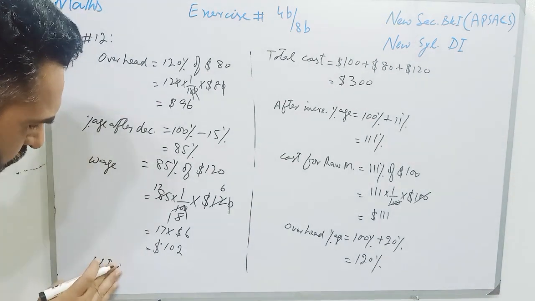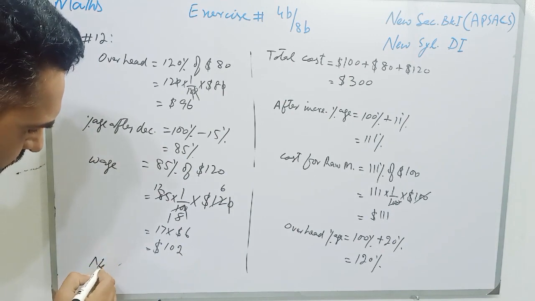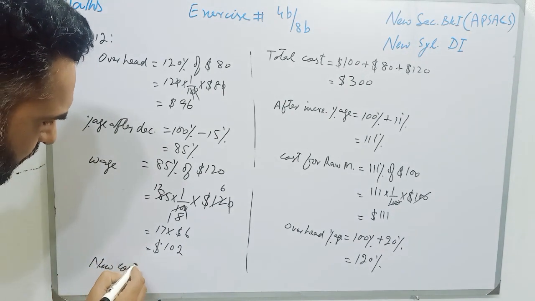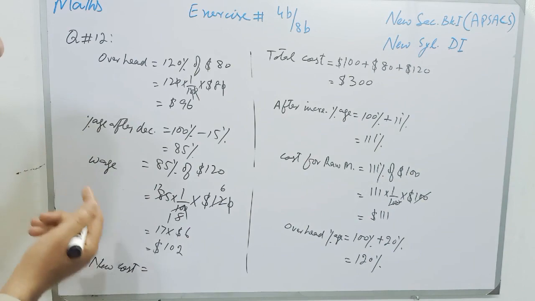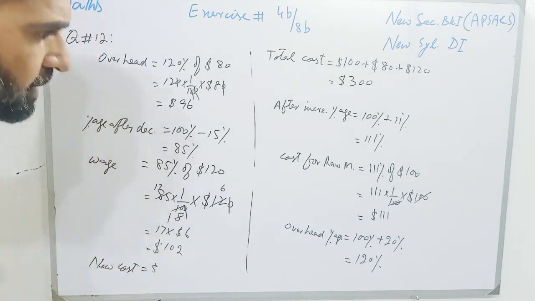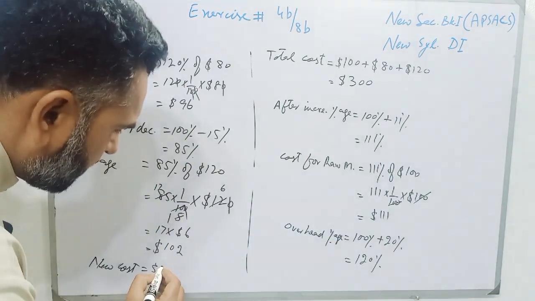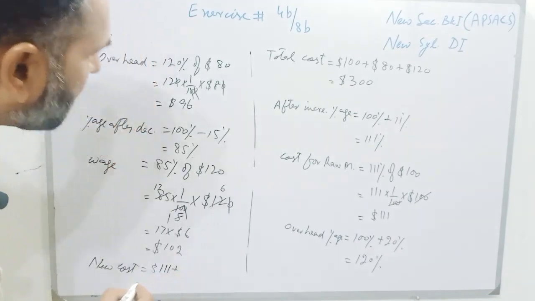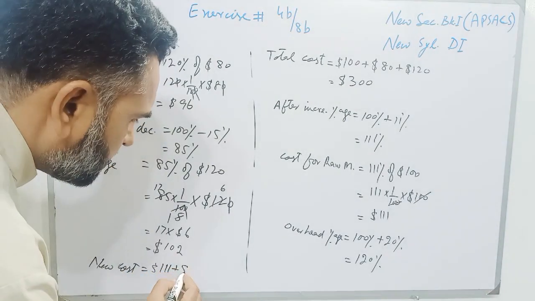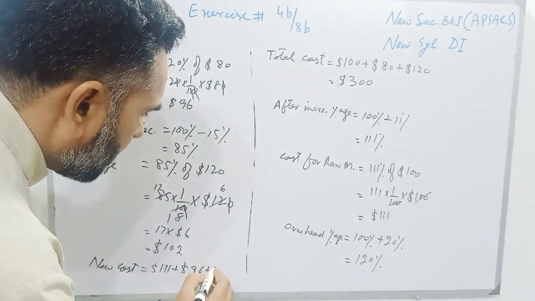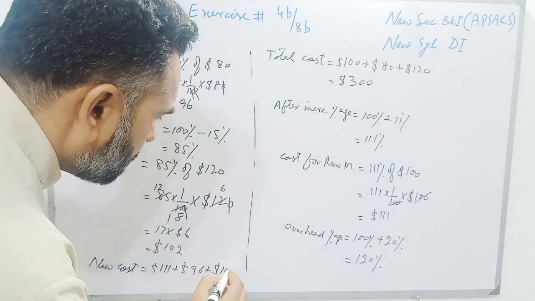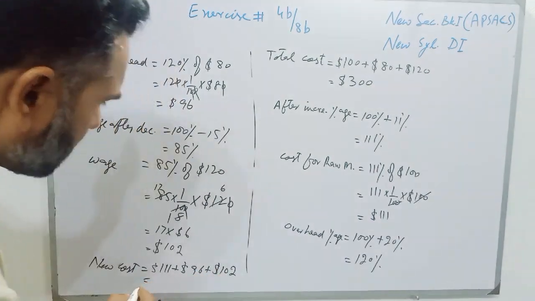Now students, after the changes in price, the new price, or new cost, is a better word. The new cost will be $111 plus $96 plus $102. Now students, we will sum up all the numbers.